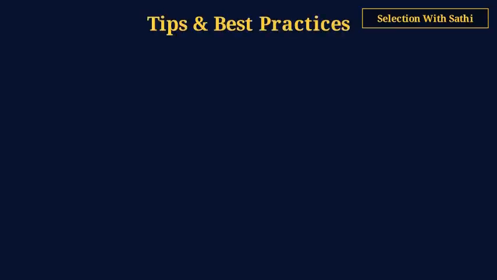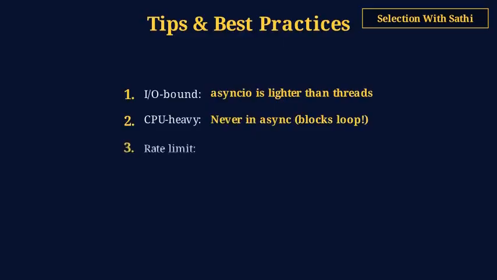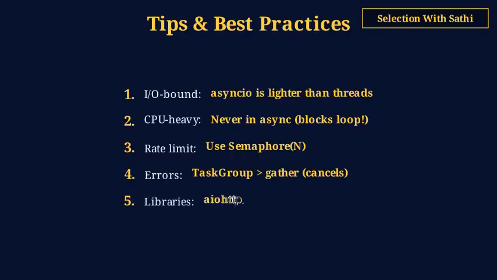Critical tips for async Python. Use asyncio for I/O-bound concurrency, it's lighter than threads. Never do CPU-heavy work inside an async function, it blocks the entire event loop.